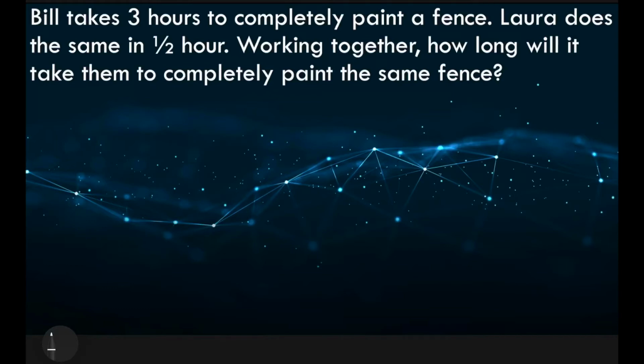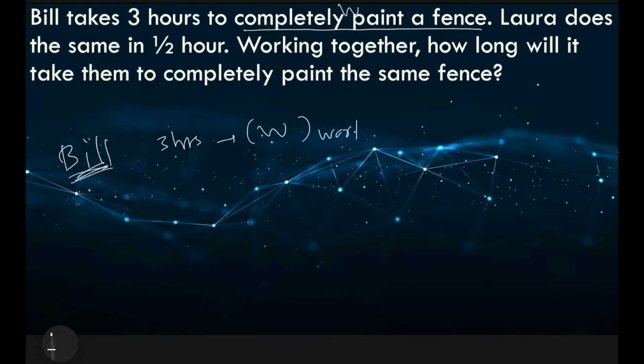So we are given the rate of work of two people, Bill and Laura, and what we are asked is if they start working together on the same task, how long will it take? So let us take a closer look at what we have been presented with. Let us look at what Bill is doing first. Let us say that the amount of work needed for completely painting the fence is W. So Bill takes 3 hours to complete W amount of work.